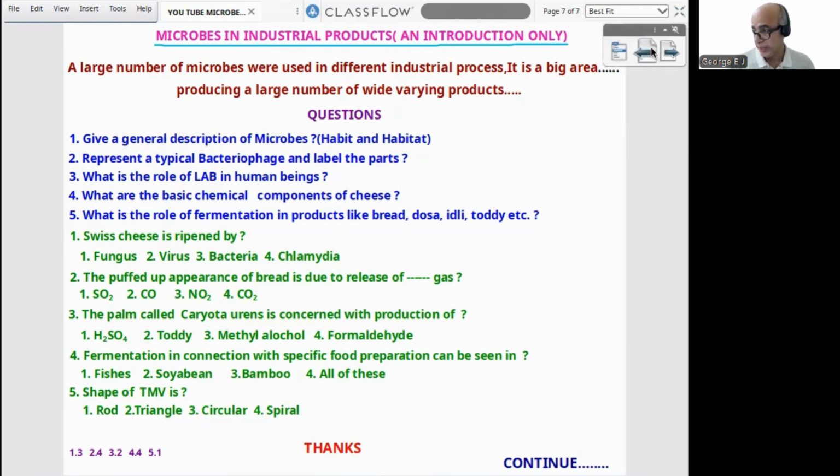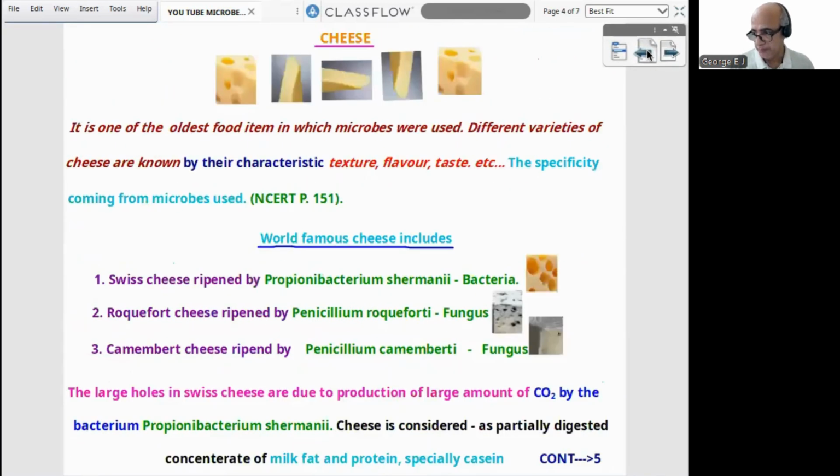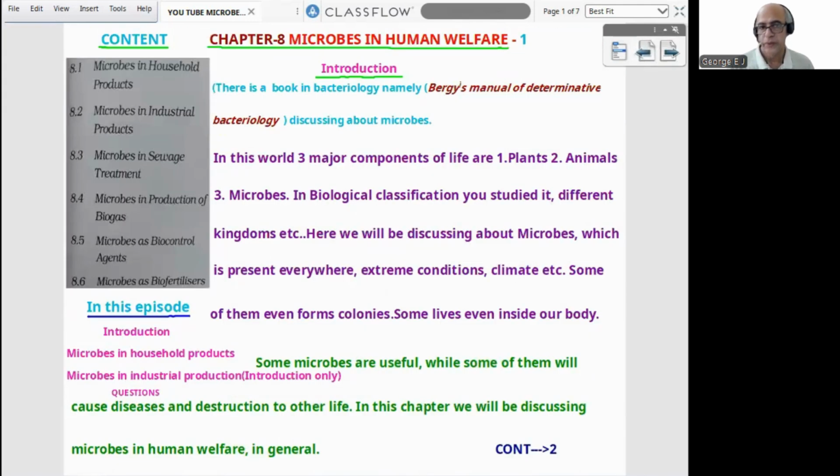So what all things we learned in this episode, we can rewind it. This is our first episode of the chapter Microbes in Human Welfare, part 1. Almost 6 concepts were there in NCERT. What we discussed is the introduction of microbes in household products and the introduction of microbes in industrial production.